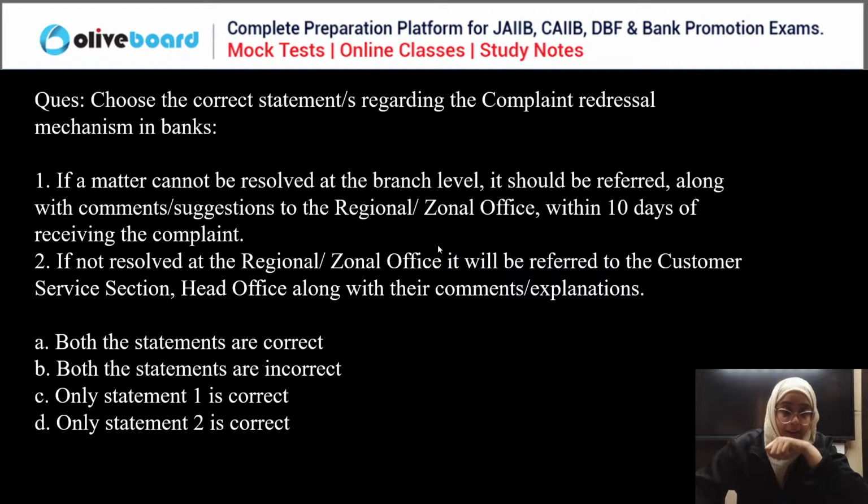Okay, so Swarna is saying D, only the second statement is correct. Okay, what is wrong in the first statement then, Swarna? What is wrong in the first statement? So, if the matter cannot be resolved at the branch level, it should be referred with a comment or suggestion to the regional and zonal office within 10 days.